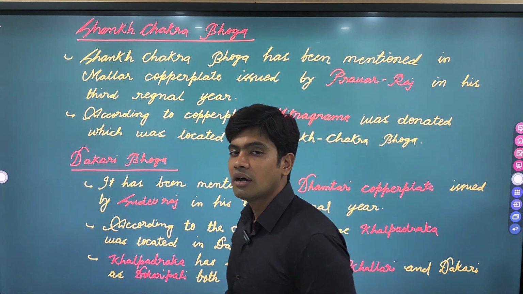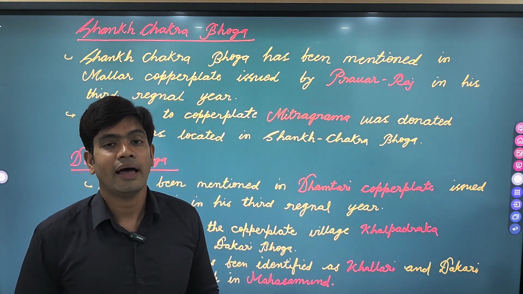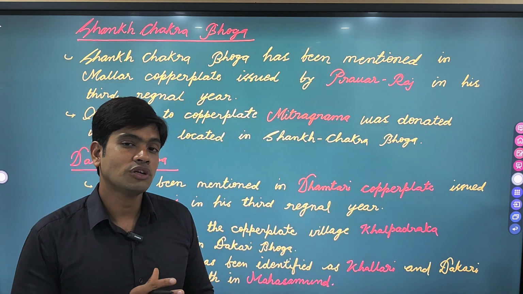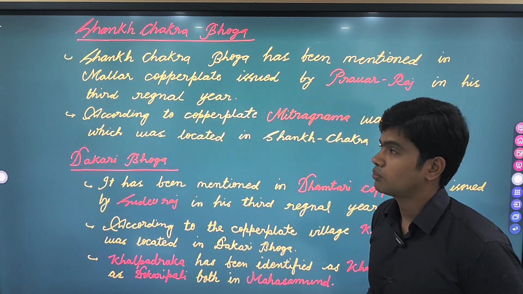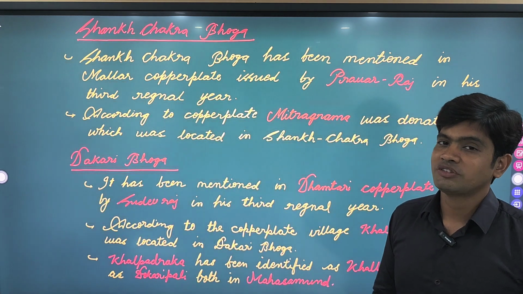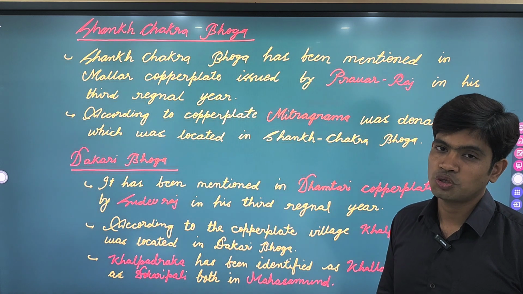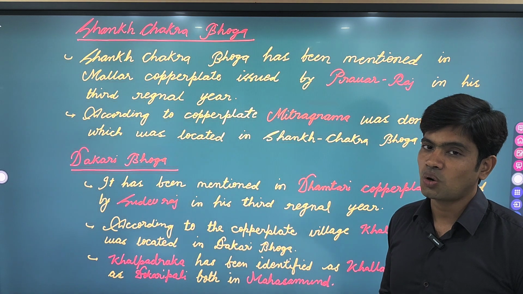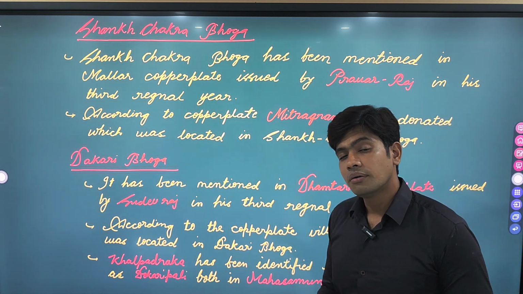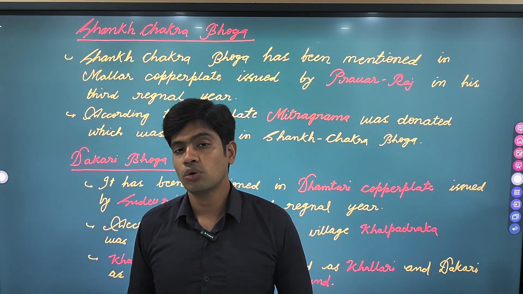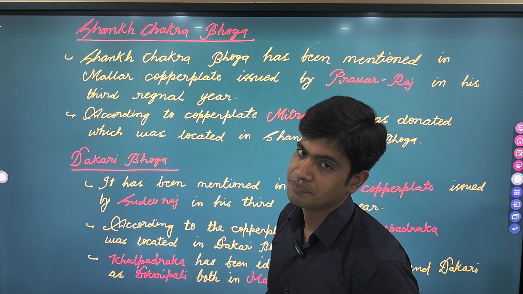Both Mitragrama and Shankh Chakra Bhoga have not yet been identified. So that's all about Shankh Chakra Bhoga. Let's have a quick revision. The Mallar copper plate mentioning Shankh Chakra Bhoga was issued by Pravar Raj in his third regnal year. It talks about Mitragrama, which was located inside the Shankh Chakra Bhoga. Mitragrama and Shankh Chakra Bhoga both have not been identified yet.